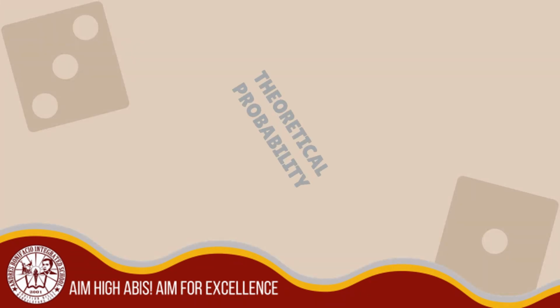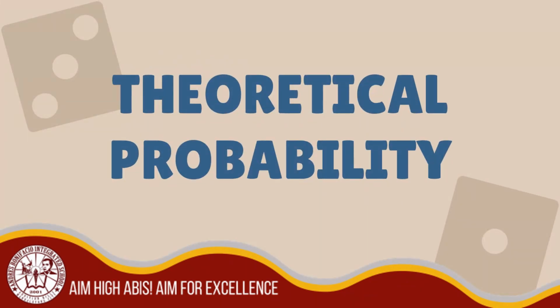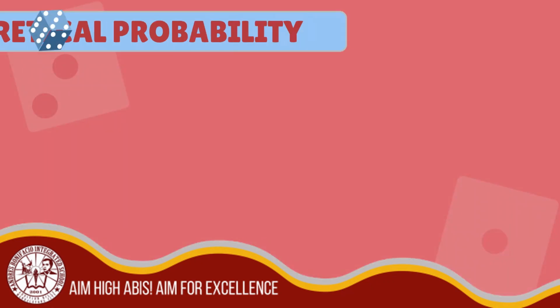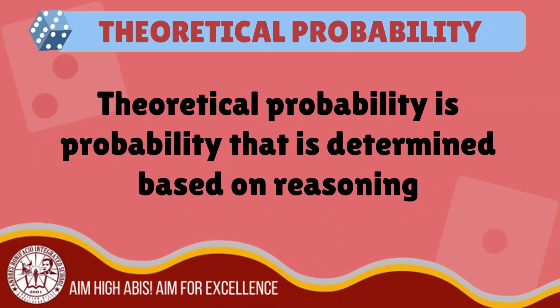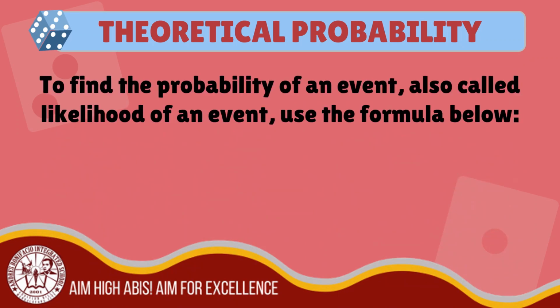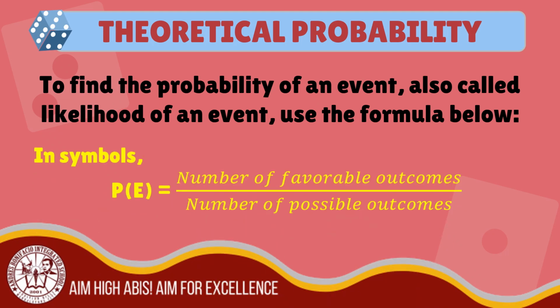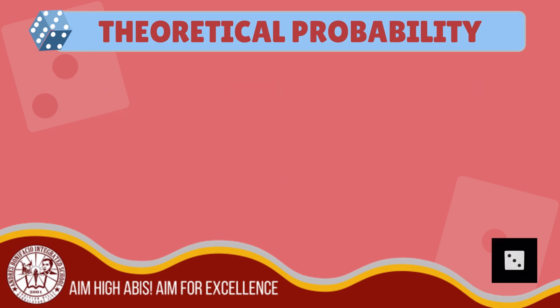Let's proceed now with theoretical probability. Theoretical probability is probability that is determined based on reasoning. To find the probability of an event, which is also called the likelihood of an event, use the formula below. Probability of an event is equal to the number of favorable outcomes divided by the number of possible outcomes.